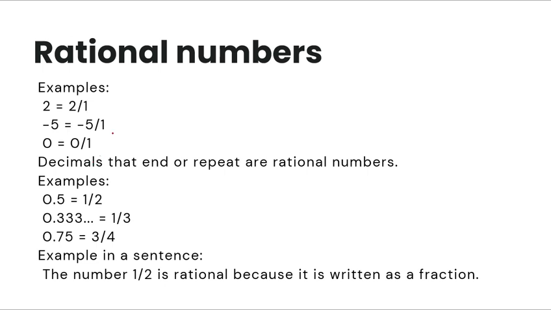Rational numbers, basically, guys, are decimals that end or repeat. For example, 0.33 that goes on forever, that repeats, they are rational numbers. 0.5 and 0.75 are basically rational numbers because they end or repeat. I think that's all you need to know, guys.